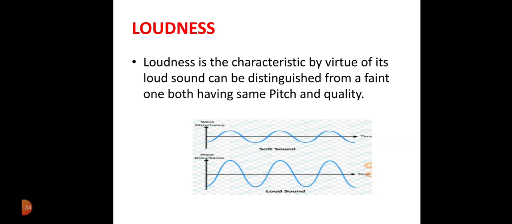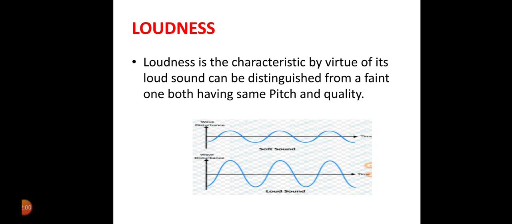First one is loudness. Loudness is the characteristic property by virtue of which a loud sound can be distinguished from a faint one, both having the same pitch and quality. Means what? This characteristic will distinguish a loud sound from a soft sound or faint sound.